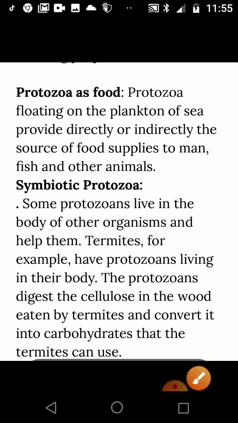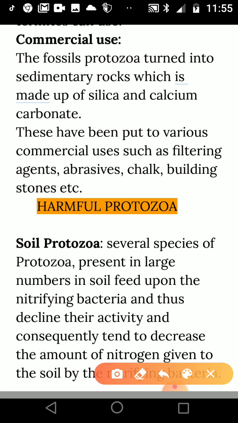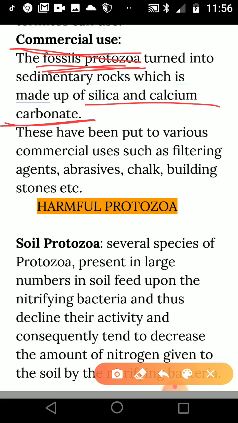Next, commercial use. When some protozoa die and decay, over a period of time their bodies, which are made up of silica and calcium carbonate, form fossils. We know the importance of silica and calcium carbonate.